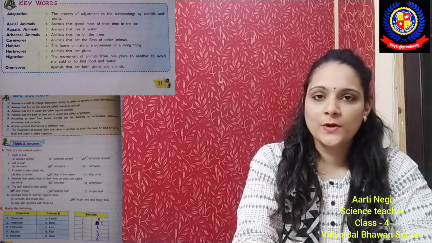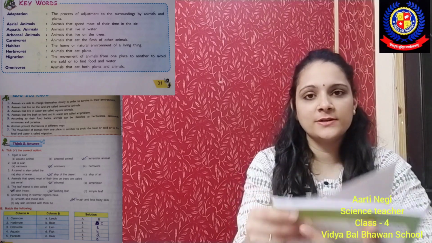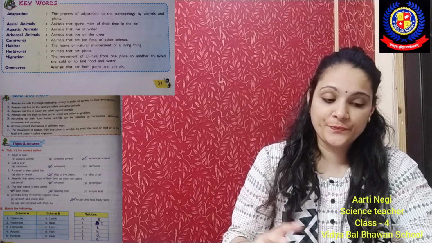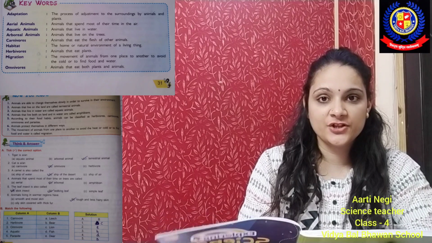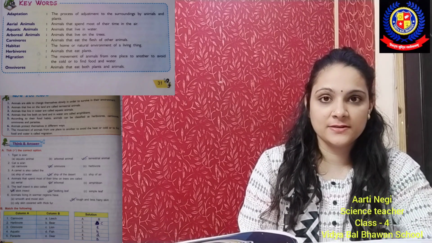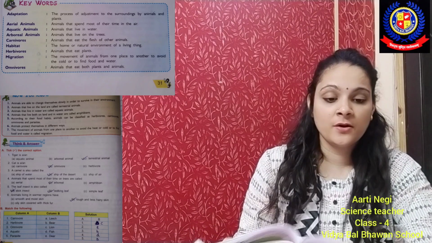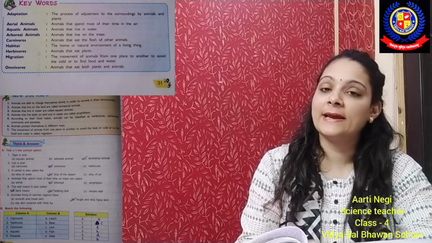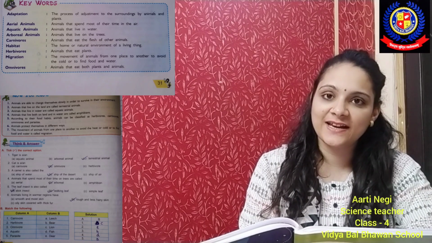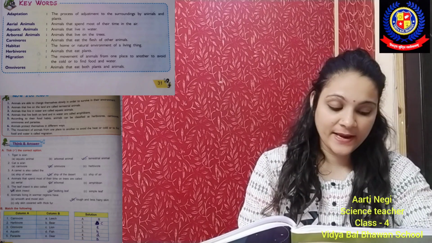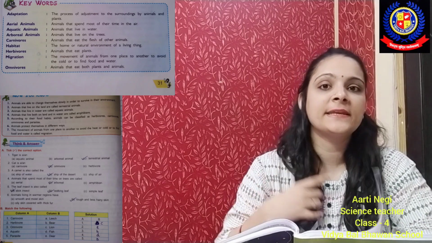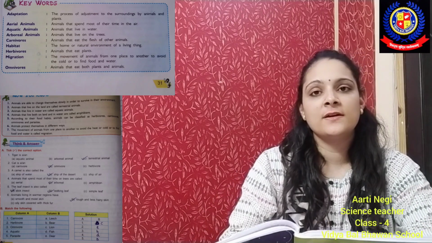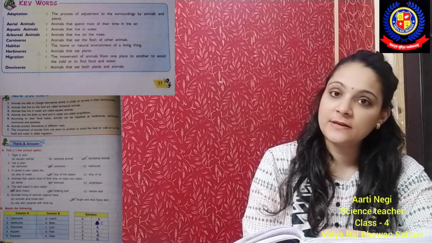Students, now let's quickly open our science book, that is chapter number 3, adaptation in animals. And in this chapter we have learned all the topics related to this chapter. Now today just open page number 31. On page number 31 there are some keywords related to this chapter. And on page number